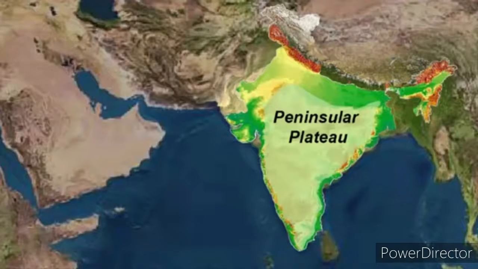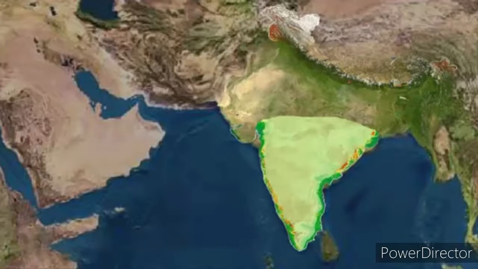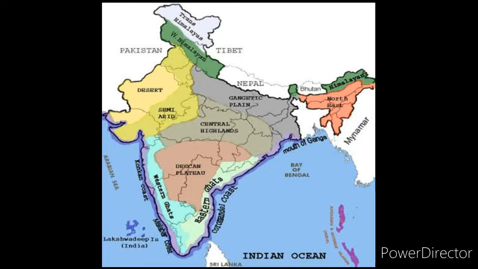Large deposits of metallic and non-metallic mineral resources are found in the Indian plateau. It has broad and shallow valleys with rounded hills. The topography of the plateau is slightly tilted towards the east, and the Western and Eastern Ghats form the western and eastern edges respectively. The southernmost tip of the plateau is Kanyakumari. What is the southernmost peninsular plateau point? Kanyakumari.